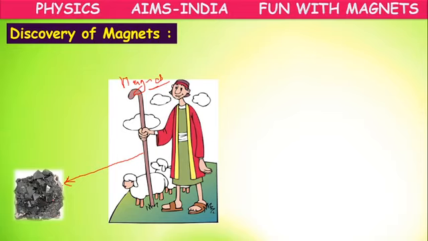As he was unaware of this magnet or that black stone's property, at the first instance he got frightened. The shepherd Magnus forcibly pulled out his foot and stick, and ran away from that place.